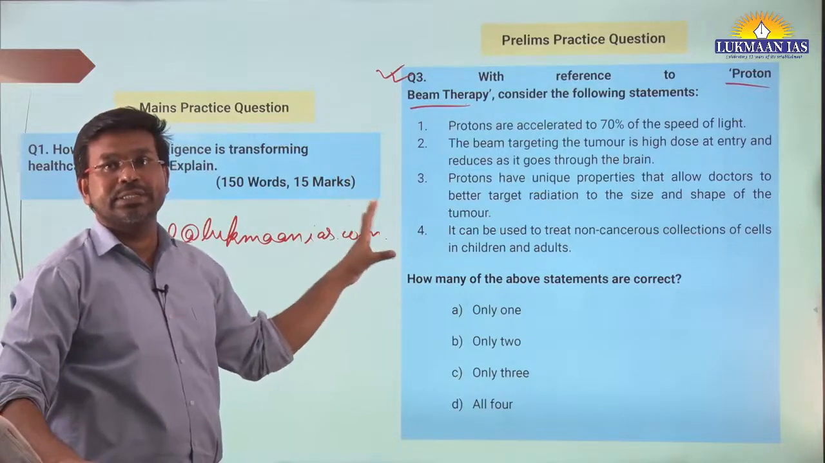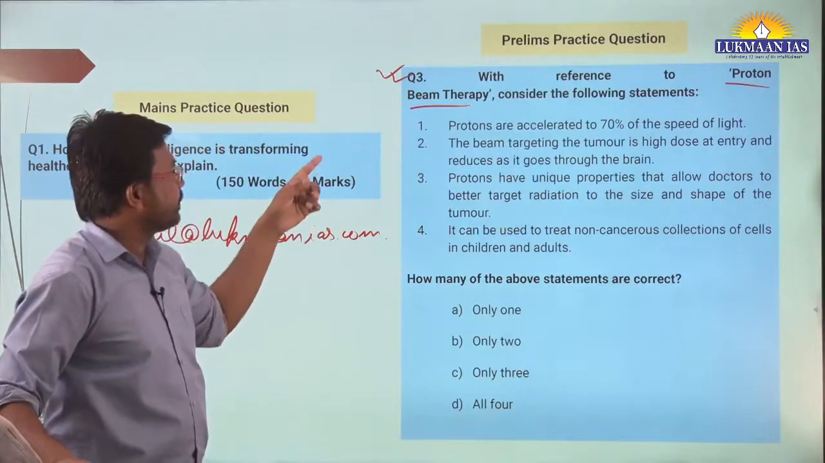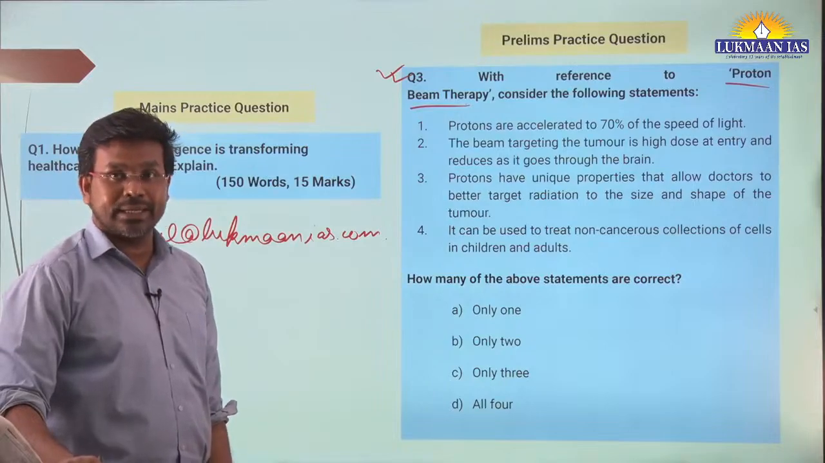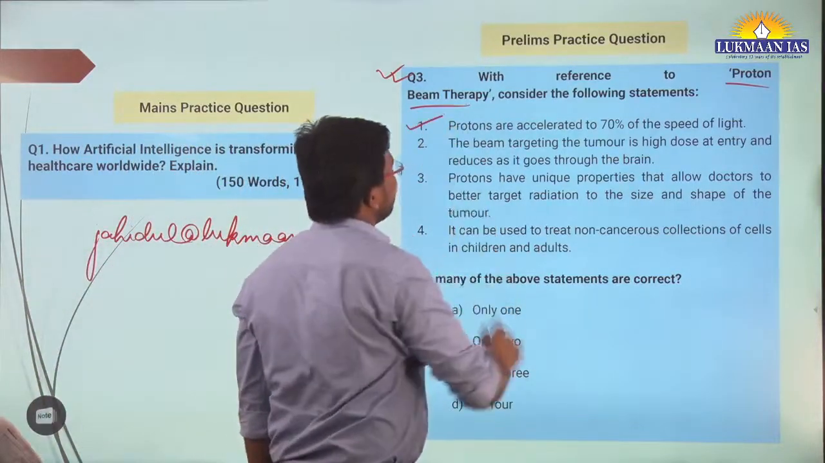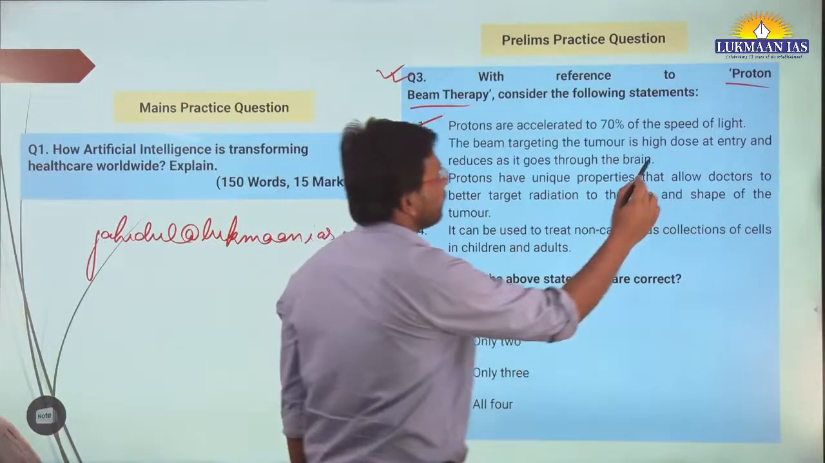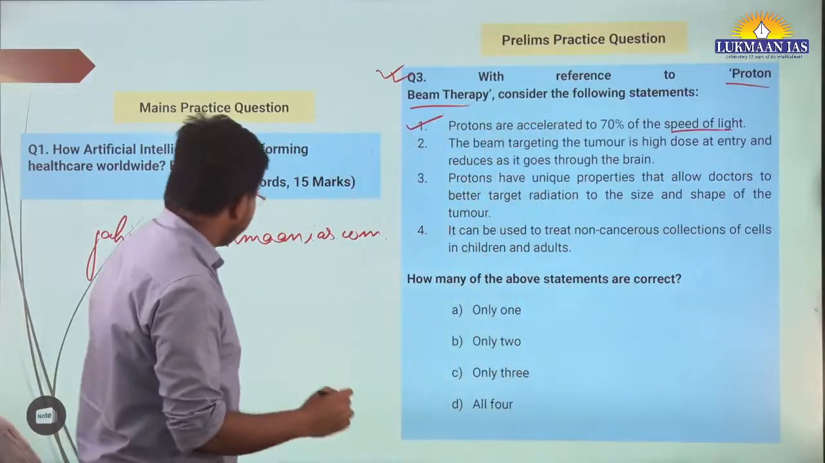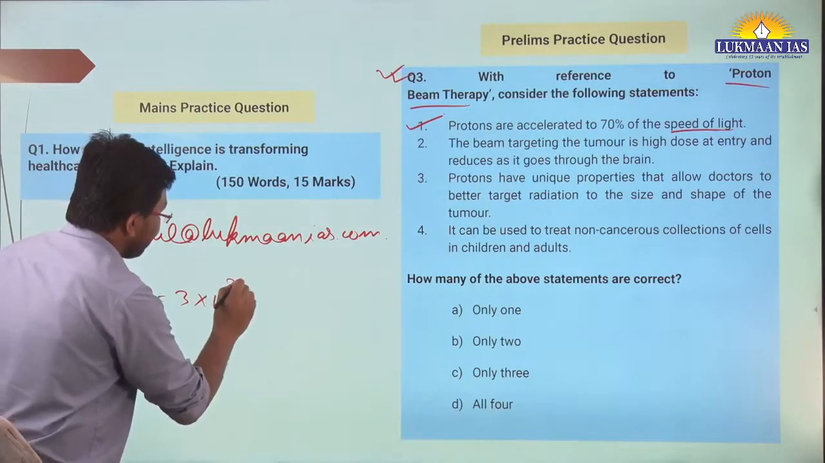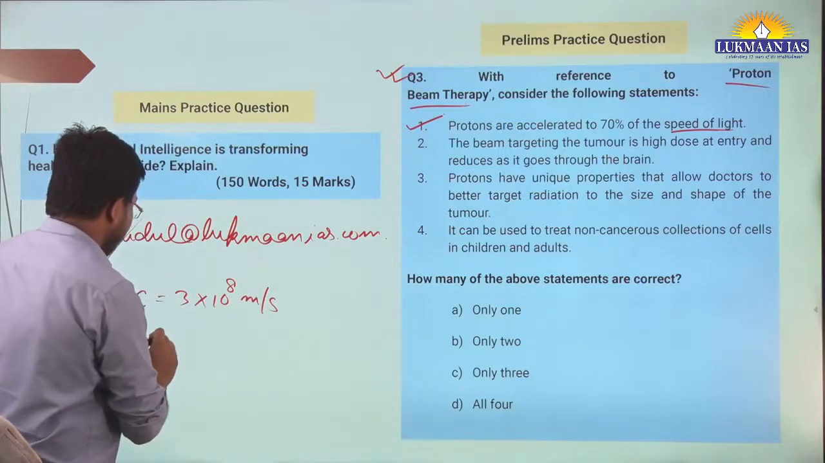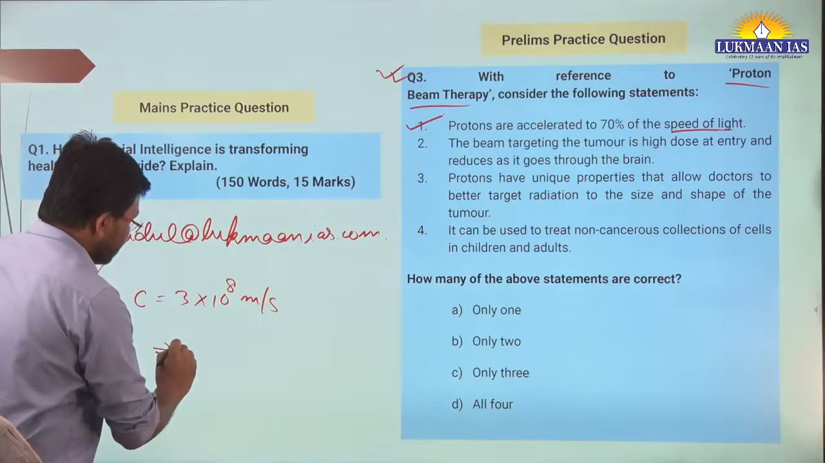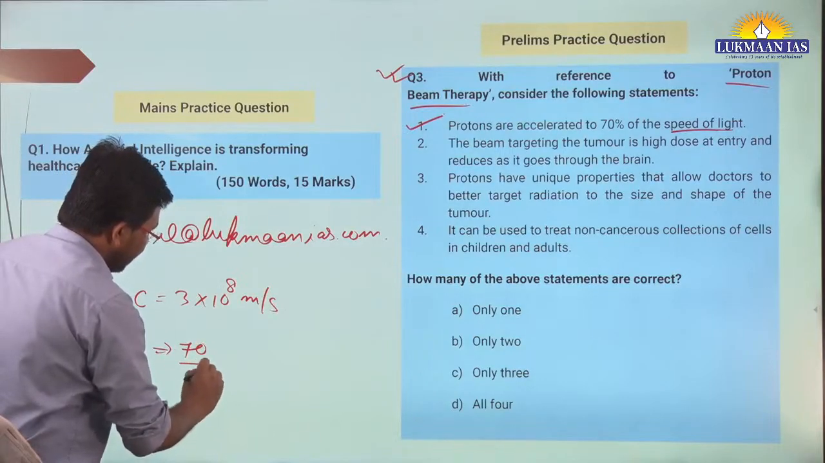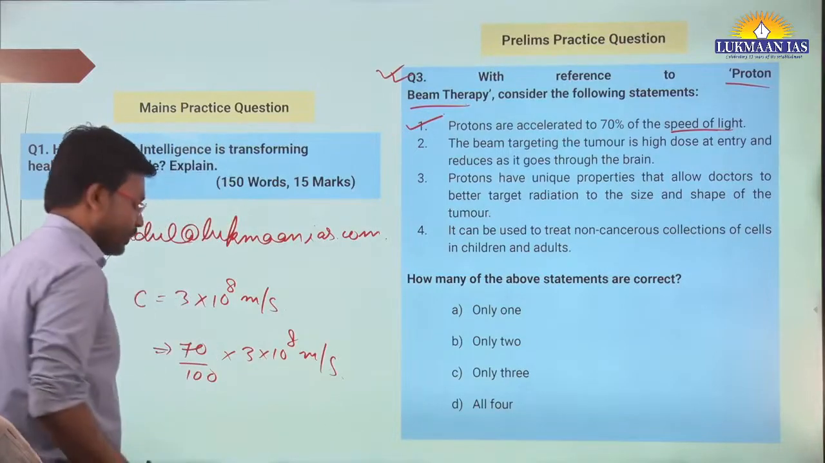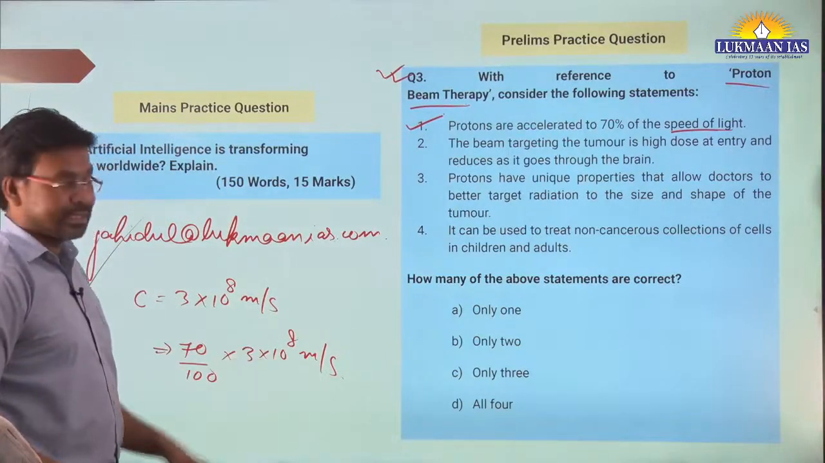We need to identify which is the right answer. It says protons are accelerated to 70% of the speed of light. So what is the speed of light? The speed of light is denoted by the symbol c, which is equal to 3 into 10 raised to power 8 meters per second. So protons are accelerated to a speed of 70 by 100 into 3 into 10 raised to power 8 meters per second, or you can say 0.7 times this.